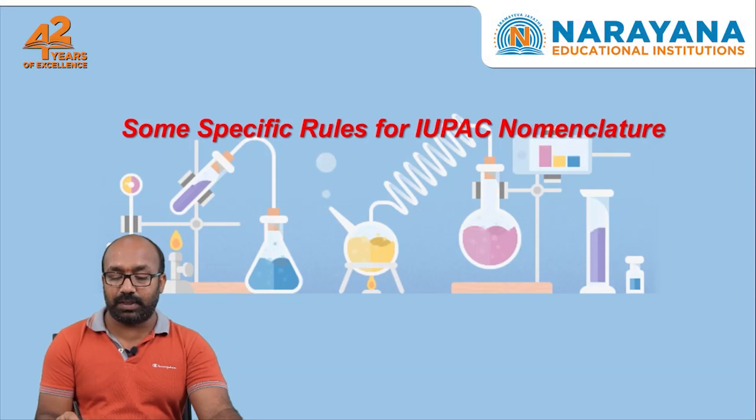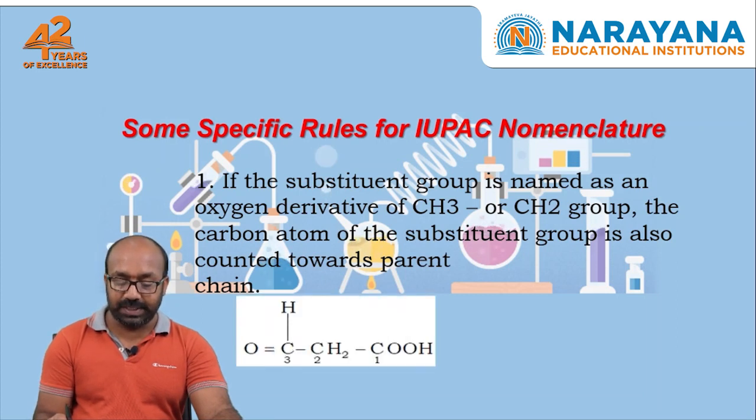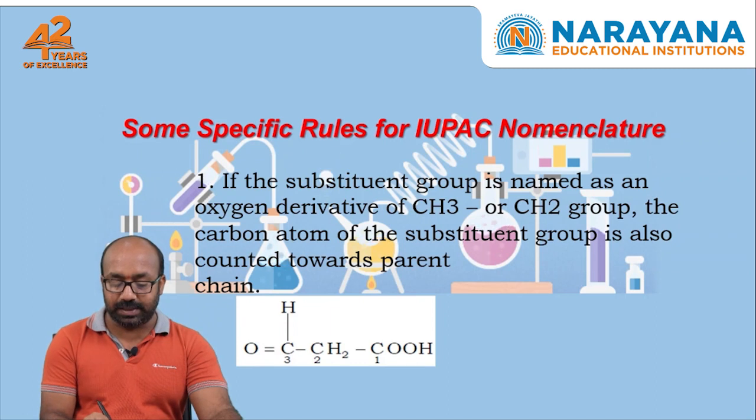Some specific rules for IUPAC nomenclature. Here, the carbon compound is attached to carbon and oxygen containing functional groups. In such a case, that carbon should get first priority. In the priority order, COOH or carboxylic acid is first priority, then aldehyde. Because of that, we are starting numbering from carboxylic acid: 1, 2, 3.